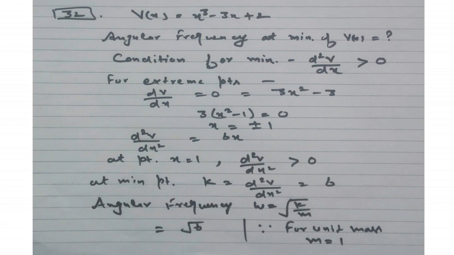And next the double derivative of V is equal to 6x. So at point x equal to 1, the double derivative of V is greater than 0. So this is our minimum point. So at minimum point the double derivative will become 6. So now the formula to calculate the angular frequency is omega equal to under root k upon m. Here k is the double derivative of potential, and for unit mass m equal to 1. So we will get angular frequency is equal to under root 6. So that is our right answer, which is option A.